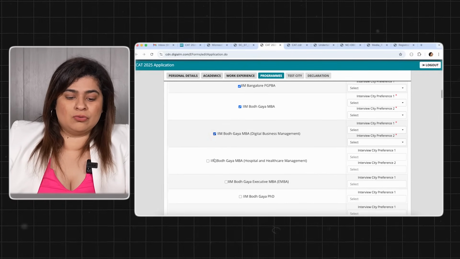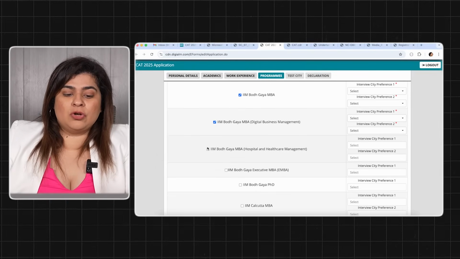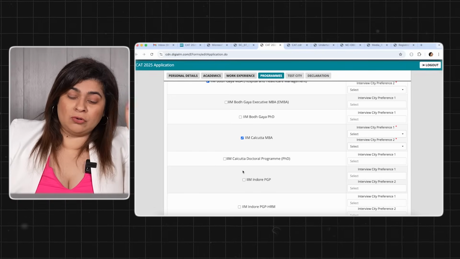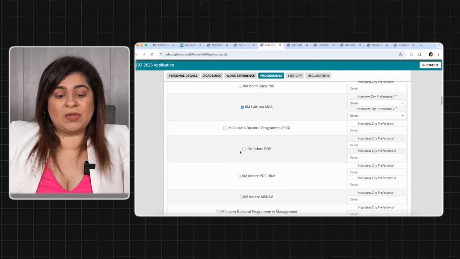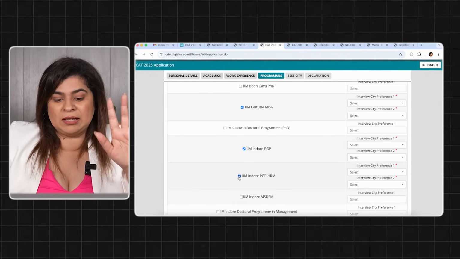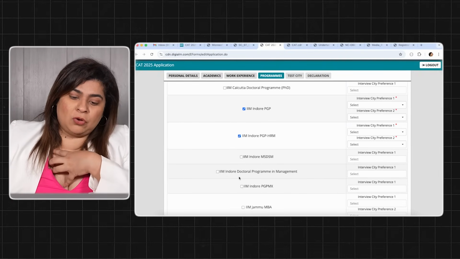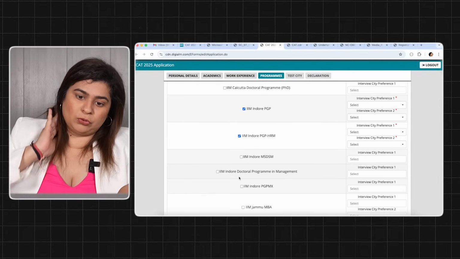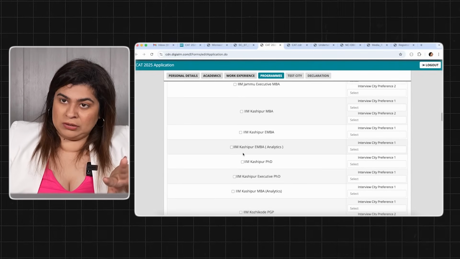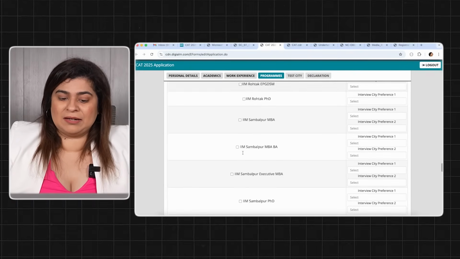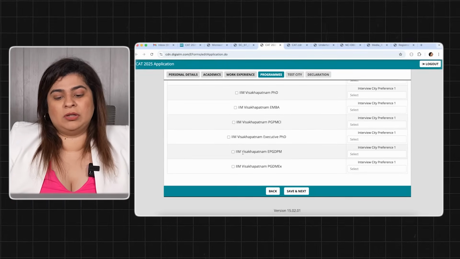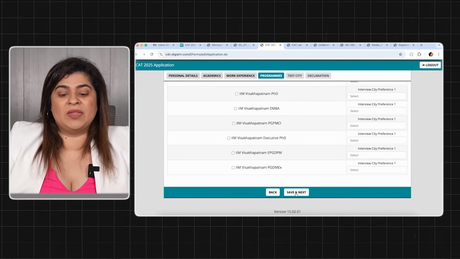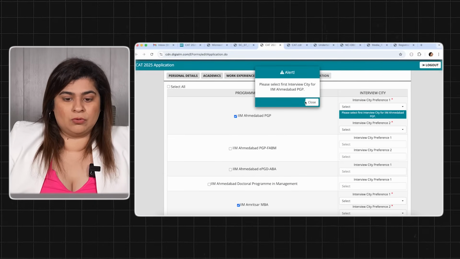Like this, go and choose for each and every IIM which programs you are selecting, and you have to select it here itself. You cannot later on go and say I want to apply for a separate program. जो यहाँ select किया है उसी के लिए आप shortlist होगे. So if I am applying to Indore, and I want to be considered for PGP and the PGP HRM, I have to select both of them. Okay, so you select all the programs. Once you have done selecting, go right down till the end, check all the colleges, be 100% sure कि आपने सब select कर दिया है, cross verify, save and go to next.